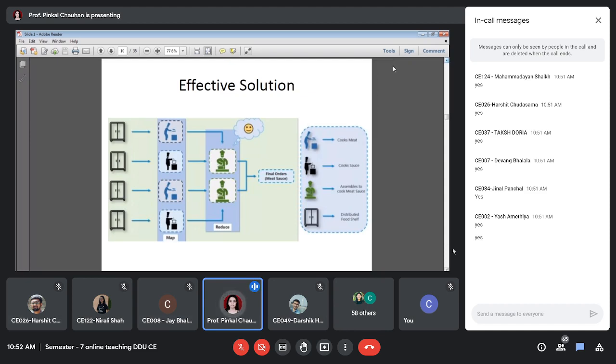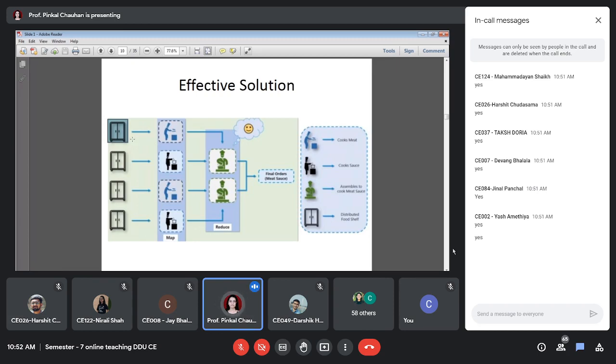Imagine these two blue cooks are making pasta, and these two black cooks are making sauce for the pasta. Each of the cooks has an independent food shelf, as you can see here.